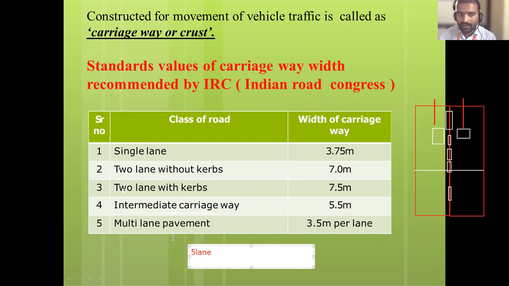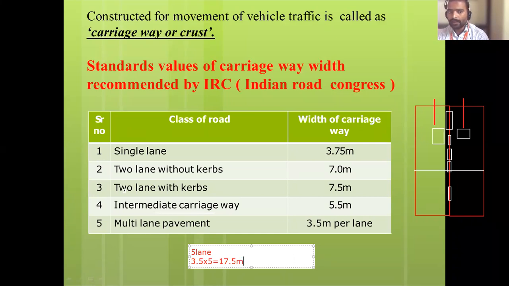So what he is saying, it is multi lane. 3.5 meter per lane. Each lane को कितना provide करने का? 3.5. So what is total carriageway? Now 3.5 meter एक लेन को 3.5 मीटर हो गया. Now total कितना लेन है हमारे पास? 5 lane. 5 lane equal to, what is answer? 3.5, 7 into 7 plus 7, 14 plus 3.5, it is 17.5 answer. So this is the carriageway meter.